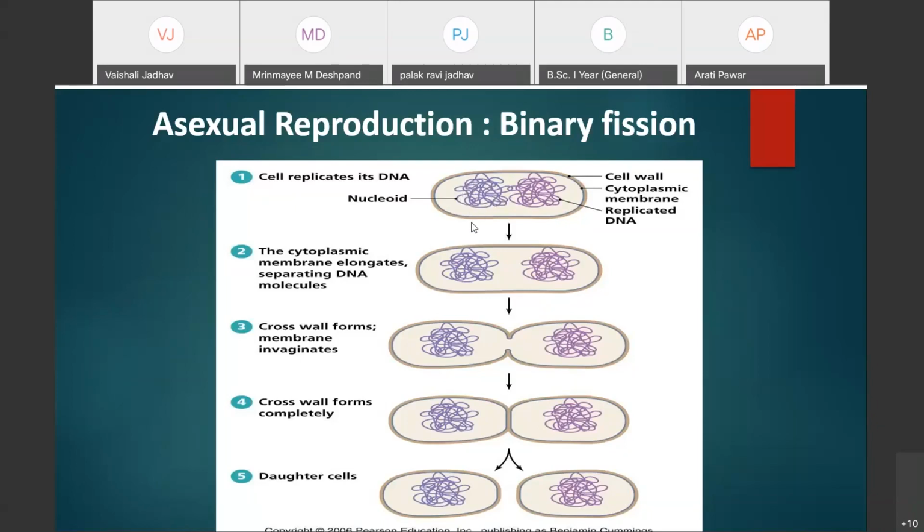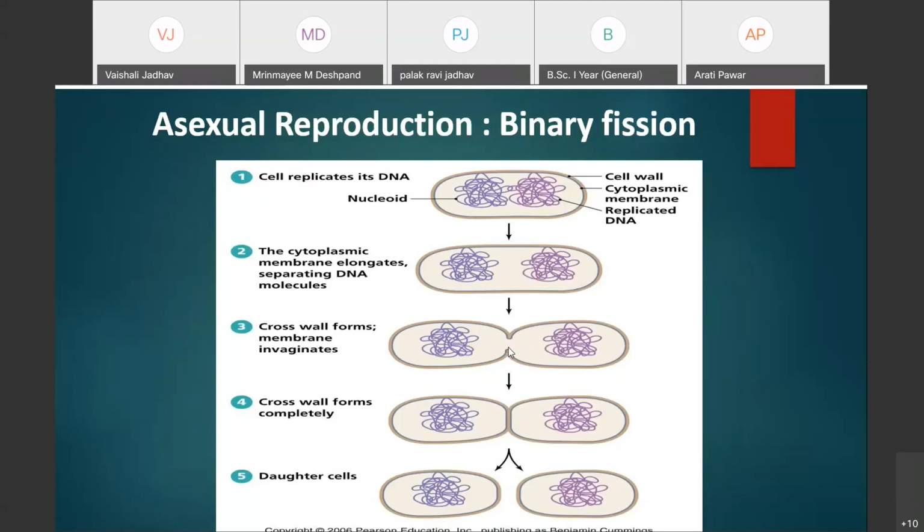Here, first of all, the cell replicates its DNA. It is the first step in this binary fission. The genetic material, the DNA, gets replicated. Then the cytoplasmic membrane elongates, separating the DNA molecules. In this second step, cell elongation takes place, and that's why the genetic material, the DNA, gets separated from each other.